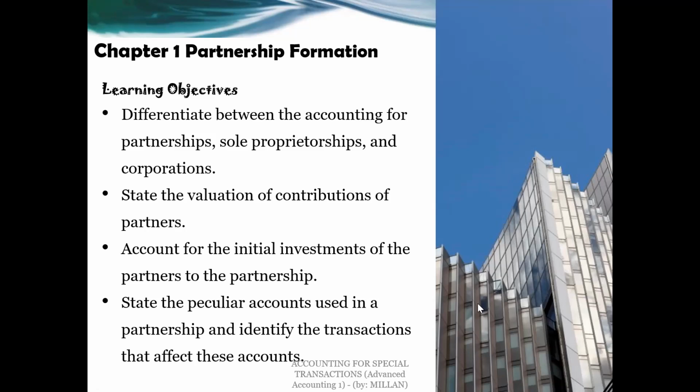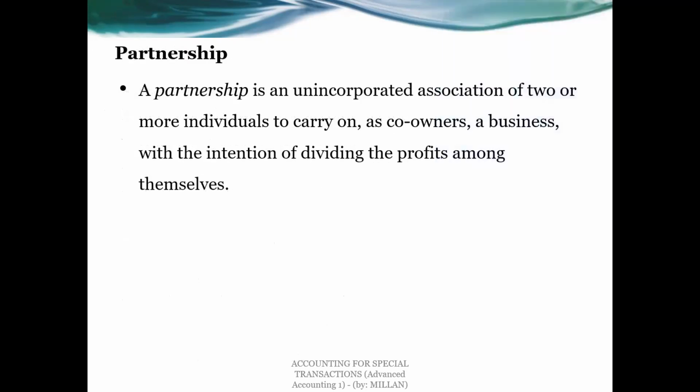Okay, to continue, first, let us define what we mean by partnership. A partnership is an association of two or more individuals to carry on as co-owners a business with the intention of dividing the profits among themselves.